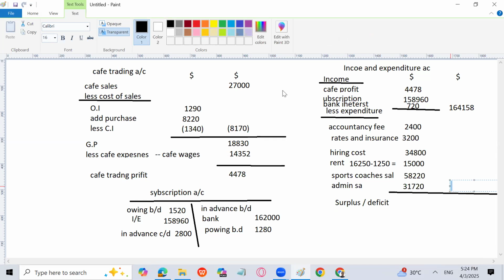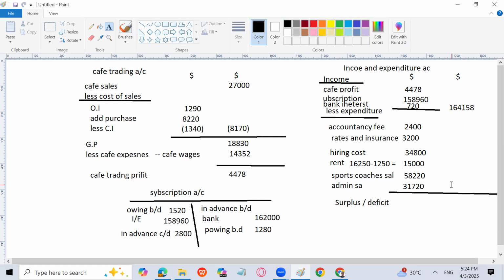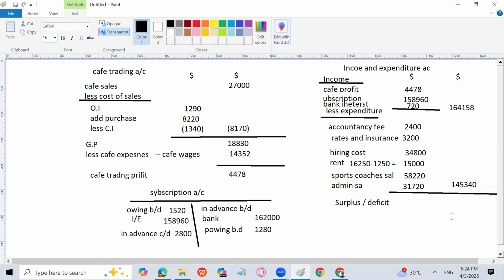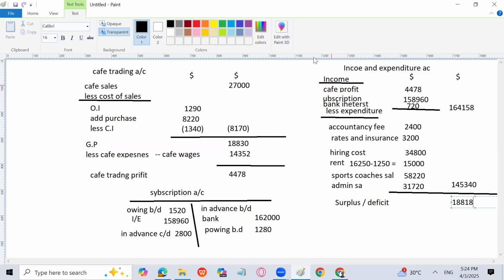So the total of the expenses is going to be 145,340. Okay. And the surplus, it comes to 145,340 expenses, and the surplus is going to be how much? Because the income of 164,158 is more than expenses, 18,818. Okay. So we have a surplus of 18,818. This is how we are done with this particular question.